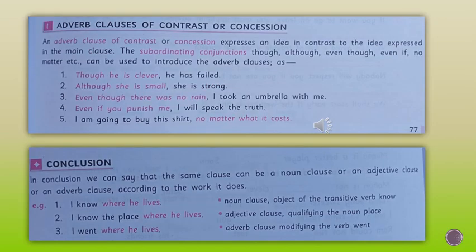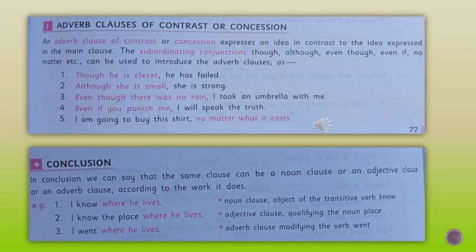The last one, adverb clause of contrast or concession. Adverb clauses of contrast or concession are used to make two statements, one of which contrasts with the other or makes it seem surprising. The two clauses, the main clause and the subordinating clause, will be contrasting each other. That is what adverb clauses of contrast are.